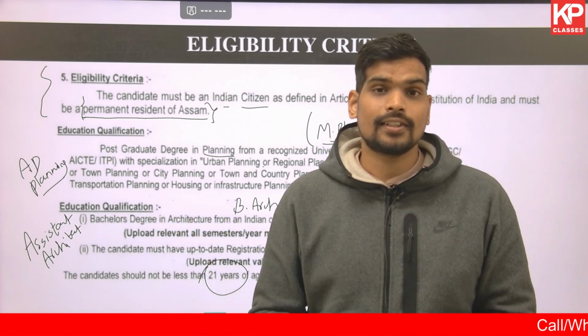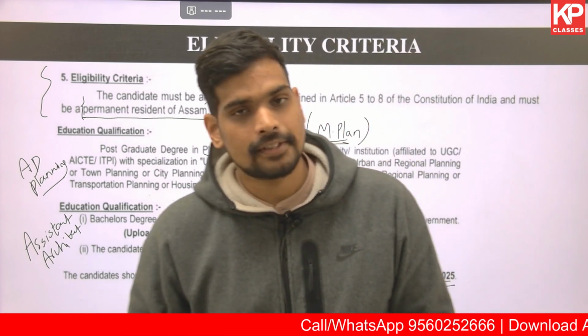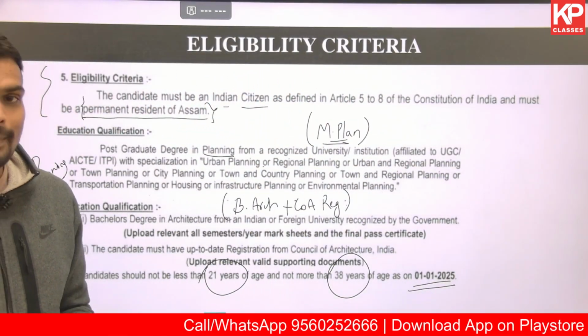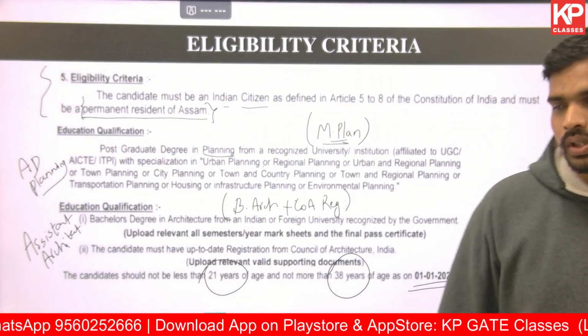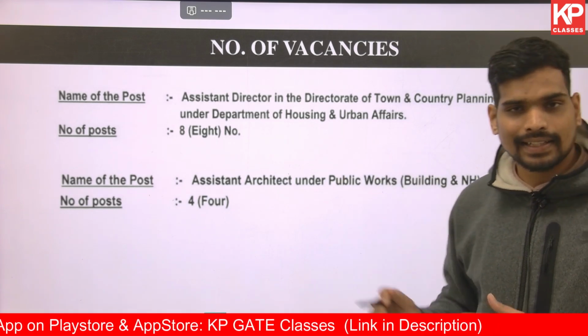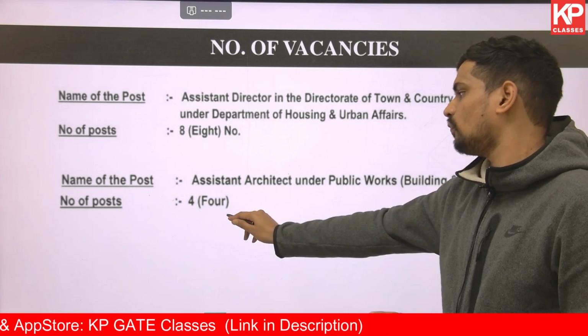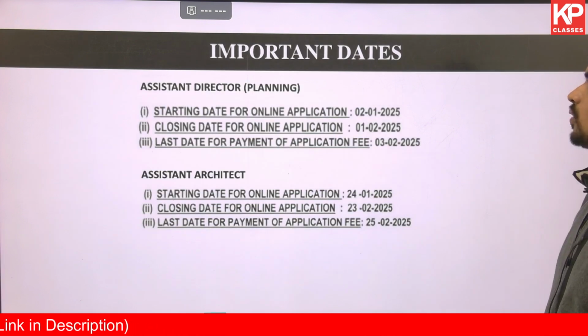For the architect, assistant architect post, the requirement is B-Arch plus Council of Architecture registration. There is no requirement for any other work experience other than these. I hope you remember the number of posts as well. There are 8 posts for M-Plan candidates and 4 posts for B-Arch candidates as per the 2 separate official notifications.